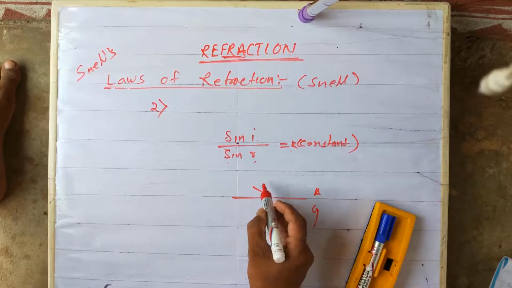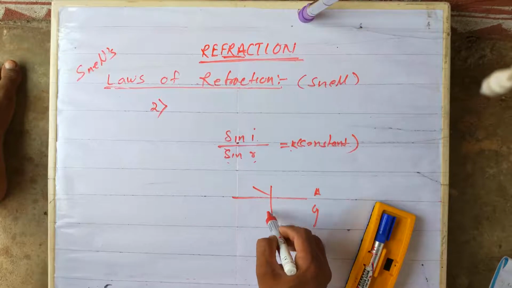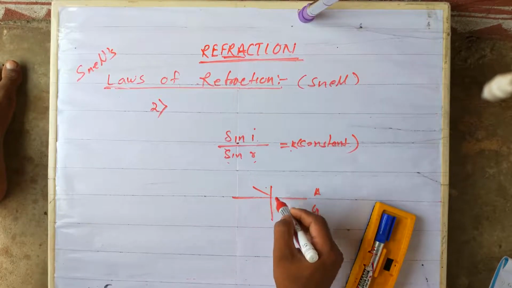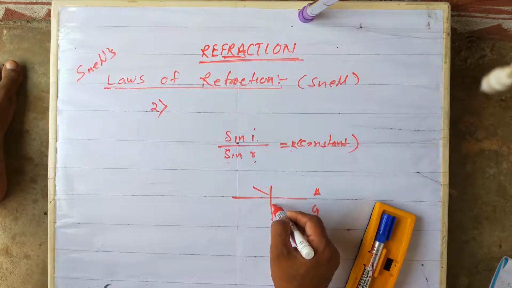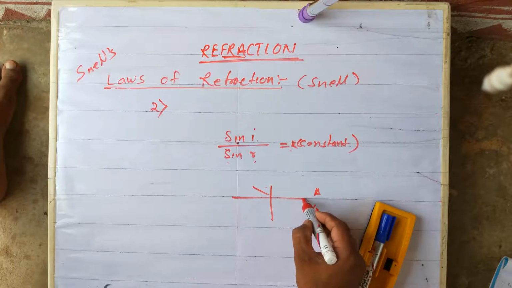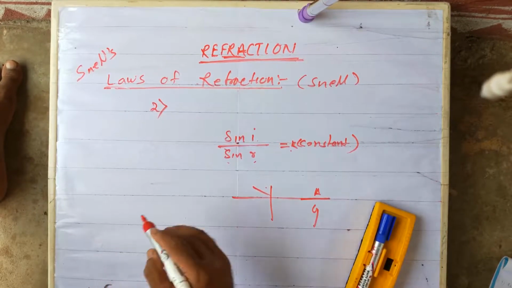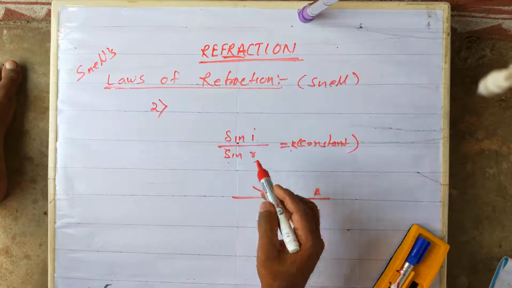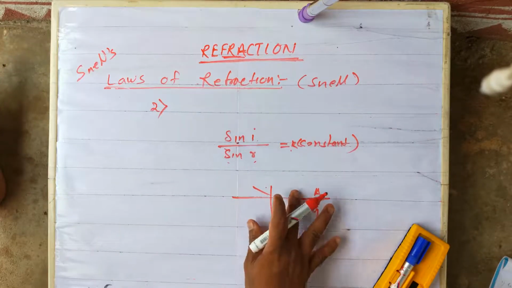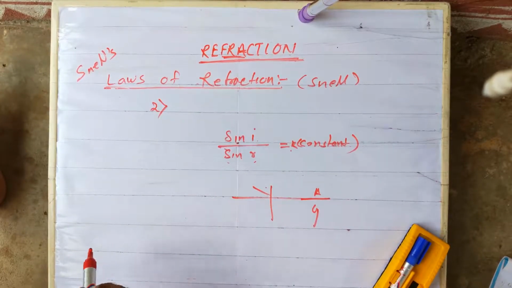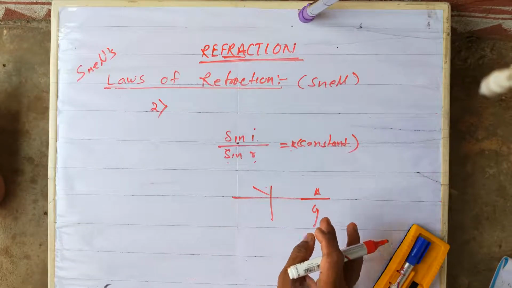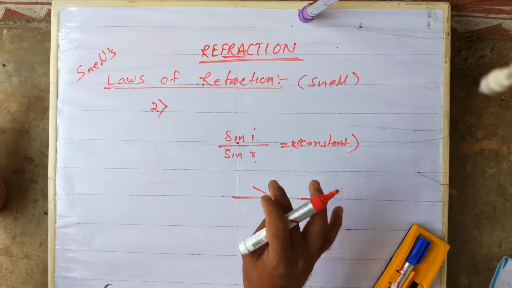You check anywhere the sin i and sin r. Any different angles of incidence you take, different angles of refraction you take, then what will happen? This ratio, sin i by sin r, find out, it will always be the same for these two media. Maybe the values of i and r change. Clear?